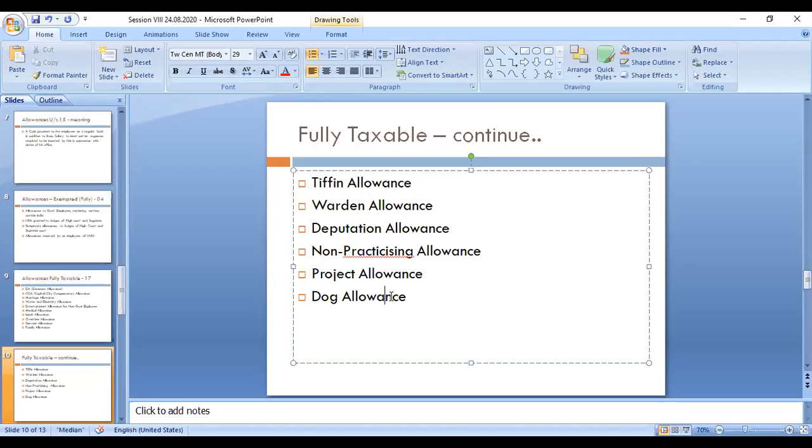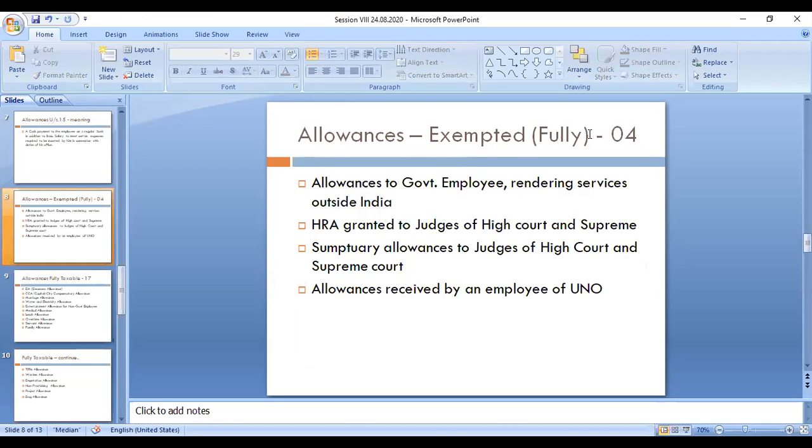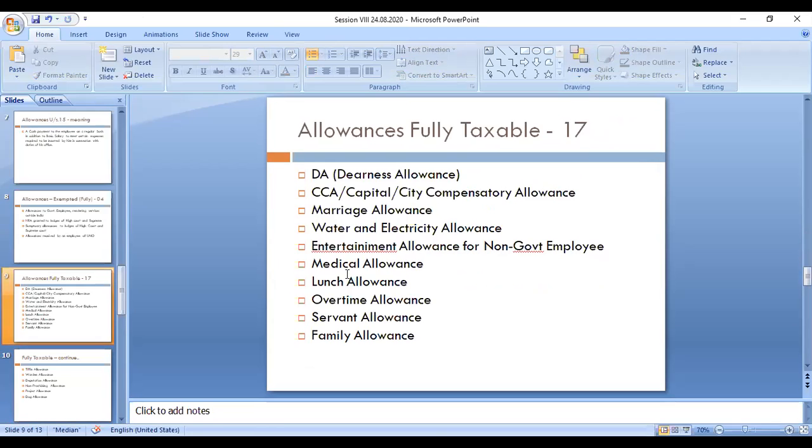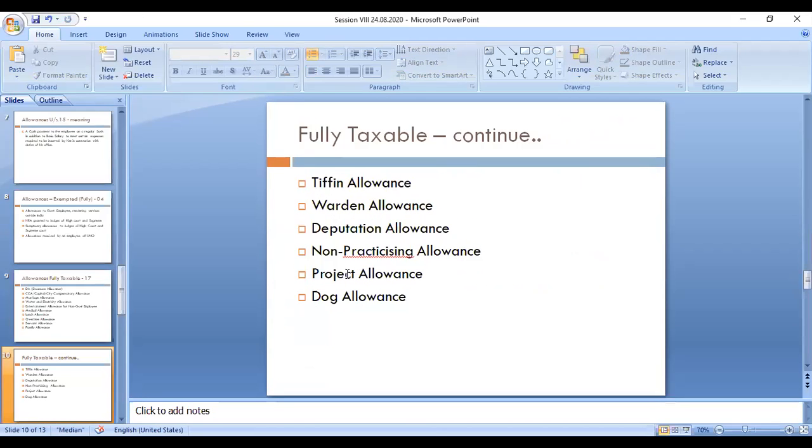Okay, so these are all the fully taxable ones. These 4 are fully exempted; you need not write any amount. For these 17 categories, you have to write the amount in the outer column, as it is a taxable amount. So DA, CCA, marriage, water and electricity, entertainment, medical, lunch, overtime, servant, family, dark allowance, tiffin allowance, warden allowance, deputation allowance, project allowance, and non-practicing allowance.